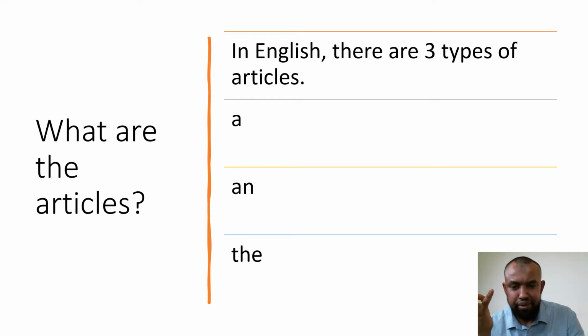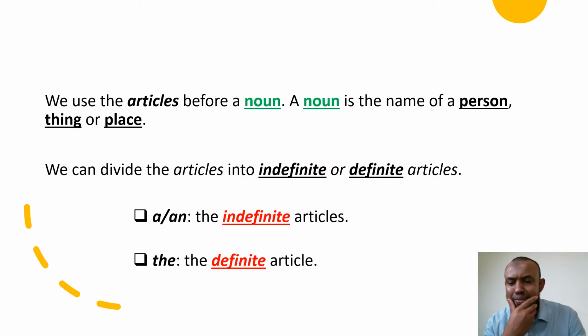Three articles. We have the a, we have the the, and we have the an. Okay, very good. Now the question is, how do we use the articles correctly grammatically?